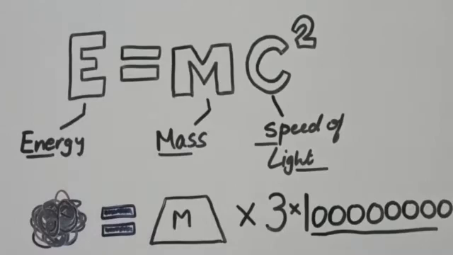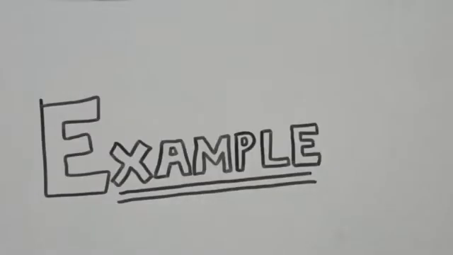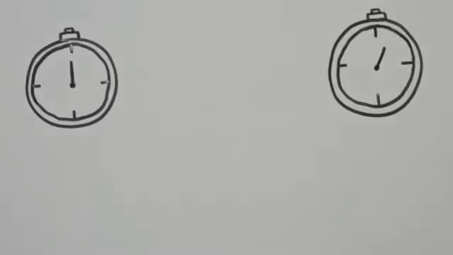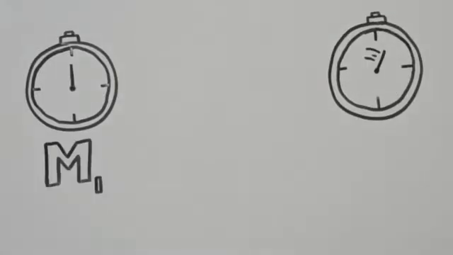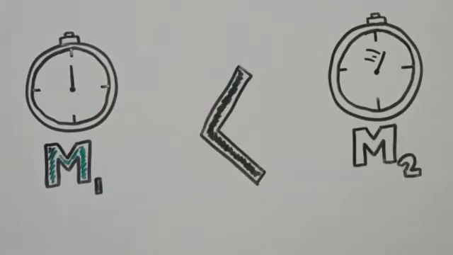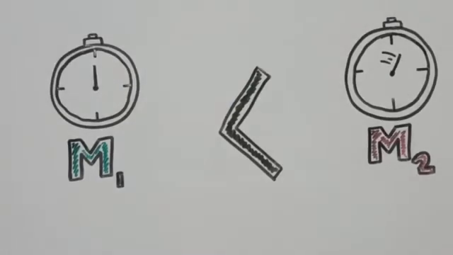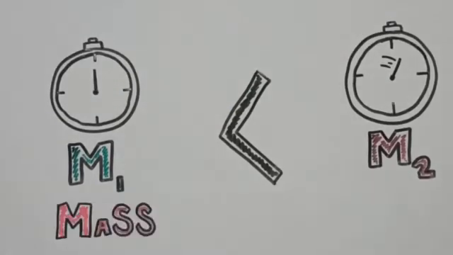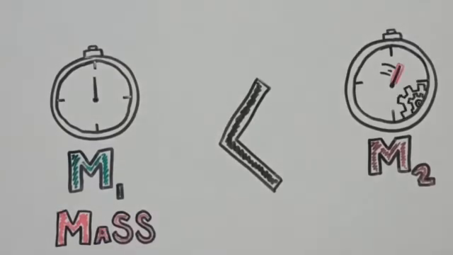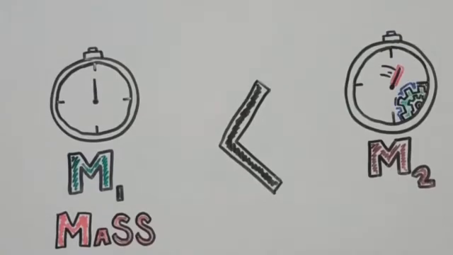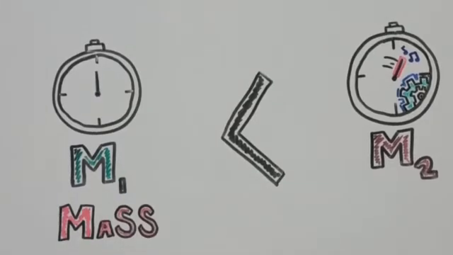Well, to understand that, let us take an example. Let us take two stopwatches, one static and one dynamic. It was found that the mass of the static stopwatch was less than that of the moving stopwatch. But how? Well, the first stopwatch has some mass, and the hand of the second stopwatch has some kinetic energy. Its machinery has some friction and heat energy. It also has some sound energy. Combined, this means the second stopwatch has some mass and energy.